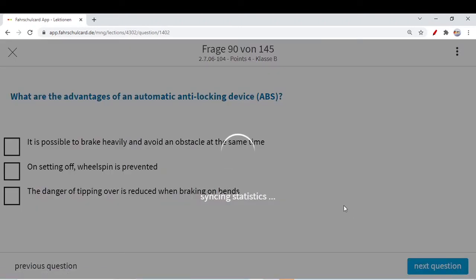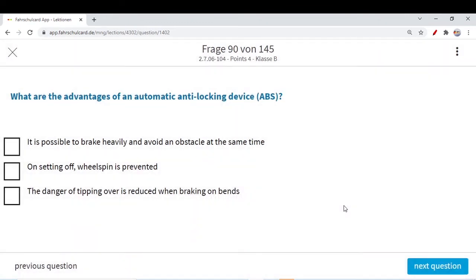Let's go to the next question. What are the advantages of an automatic anti-locking device, the ABS system? It is possible to brake heavily and avoid an obstacle at the same time. This we know why. The beauty of ABS is that it provides easiness for braking, and your wheels will never lock, so you have good steering.